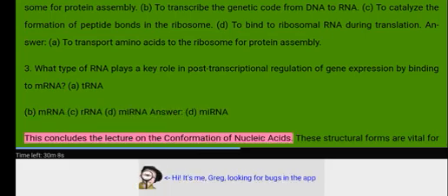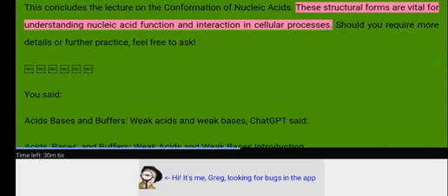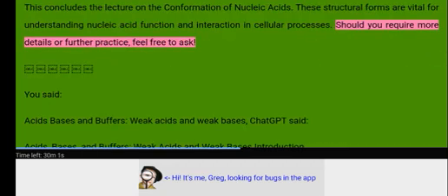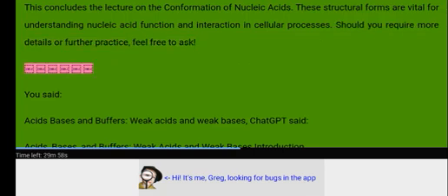This concludes the lecture on the conformation of nucleic acids. These structural forms are vital for understanding nucleic acid function and interaction in cellular processes. Should you require more details or further practice, feel free to ask.